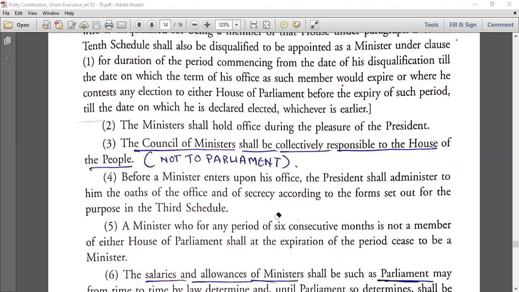A minister who for any period of 6 consecutive months is not a member of either House of the Parliament shall at the expiration of the period cease to be a minister. Means suppose a minister is not a member, but within 6 months he has to become a member of a House of the Parliament. Same in the state also. Within 6 months, whether it's Lok Sabha or Rajya Sabha, you have to be a member.